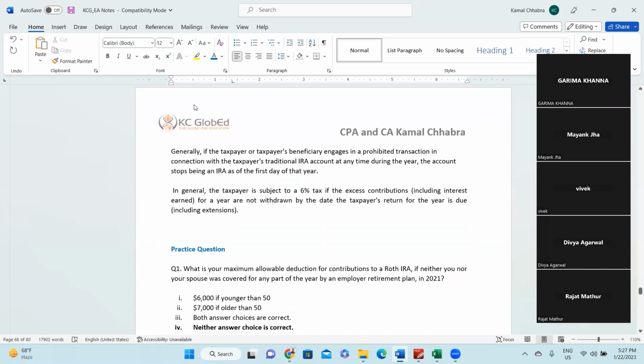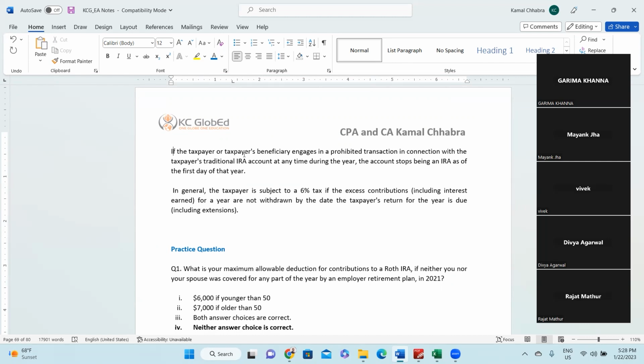If the taxpayer or taxpayer's beneficiary engage in a prohibited transaction in connection with the taxpayer's traditional IRA account at any time during the year, the account stops being an IRA as of the first day of that year, right?